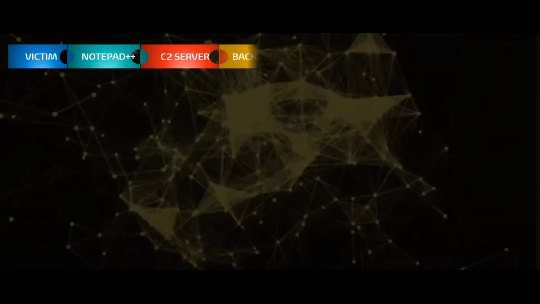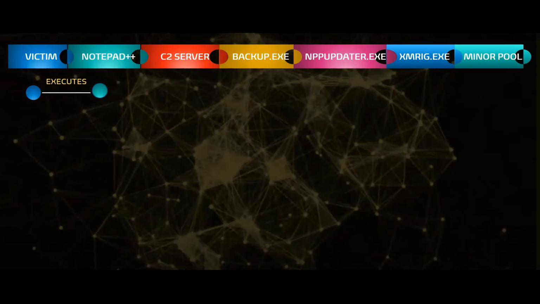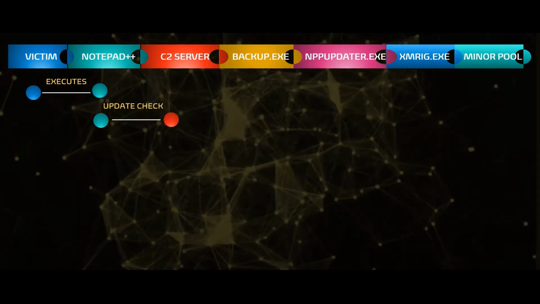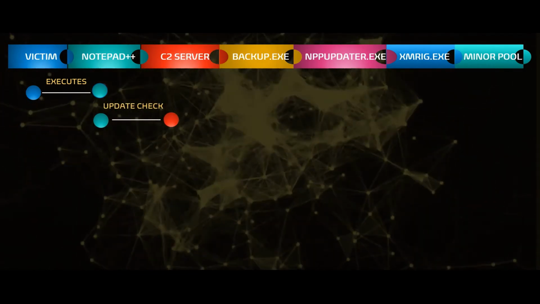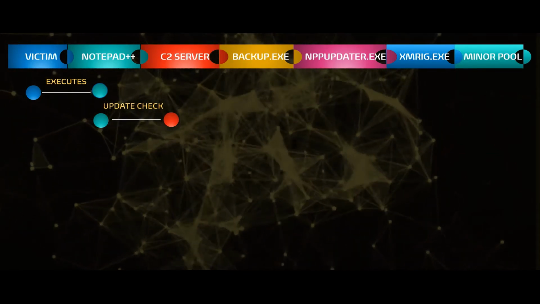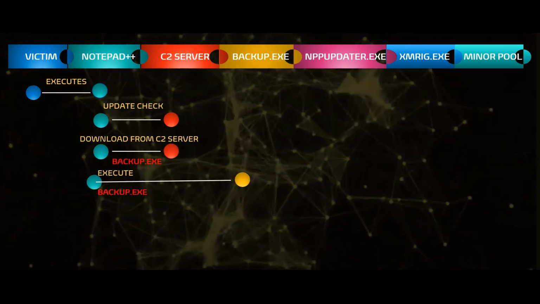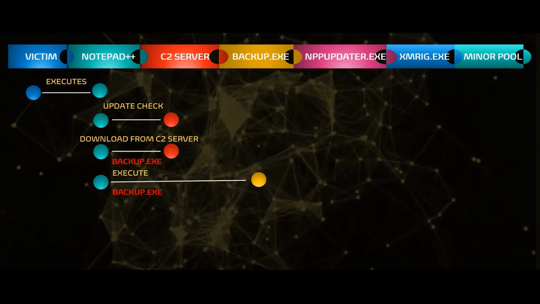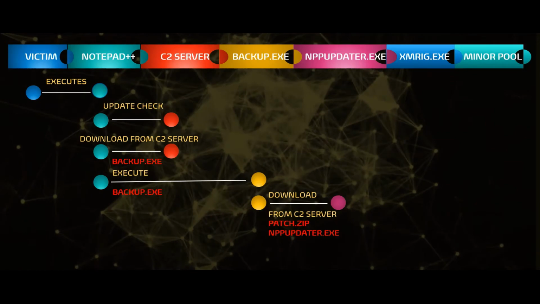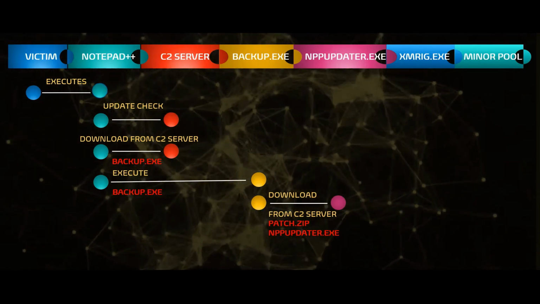This flowchart describes the chain of events in the scenario. First, the victim executed a legitimate program on his environment, Notepad++, triggering an automatic update check. However, in this scenario, a malicious DNS redirect was successful and forwarded the update process to the C2 server instead of the legitimate servers. As a result, the victim received the fake updates in the form of backup.exe. The malicious update then proceeds to download more files from the C2 server, that is the patch.zip and nppupdater.exe.